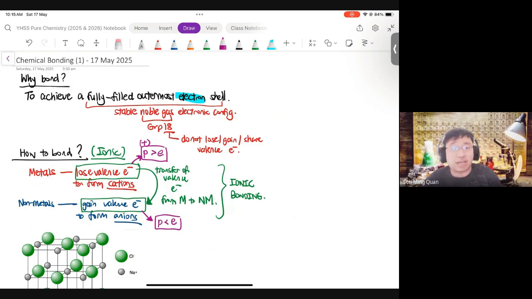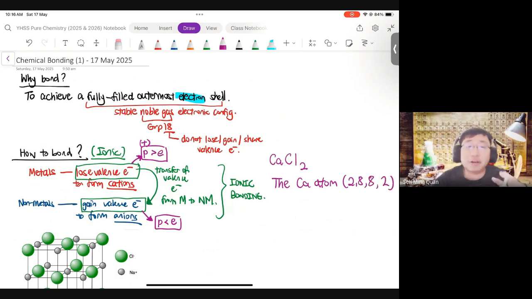So for instance, let's just use calcium chloride as an example. You know by now, calcium chloride is CaCl2. This is ionic, right? How does calcium chloride form? So many of you have practiced the essay questions. I hope you realize it's helpful. The calcium atom has an electronic configuration of 2,8,8,2.